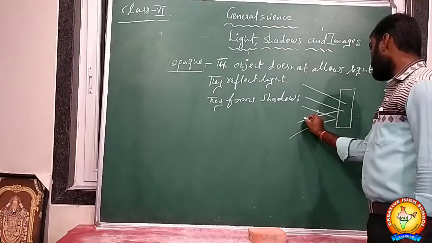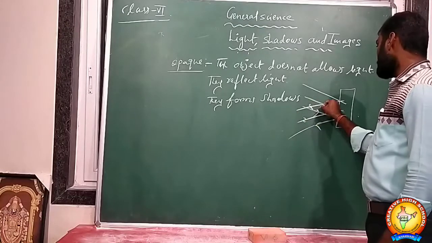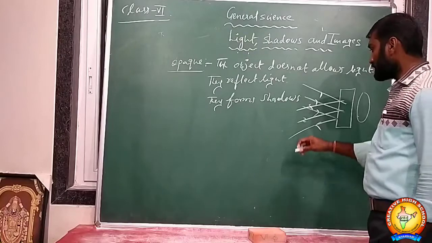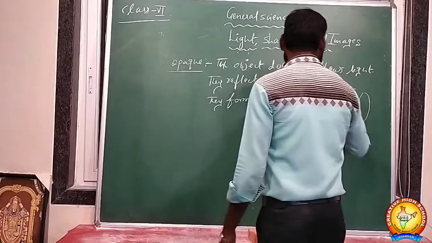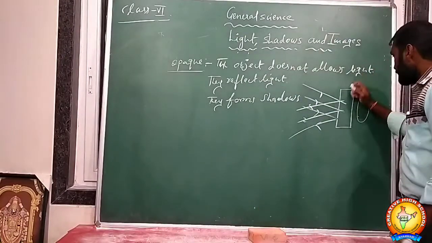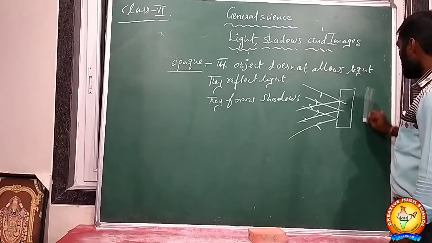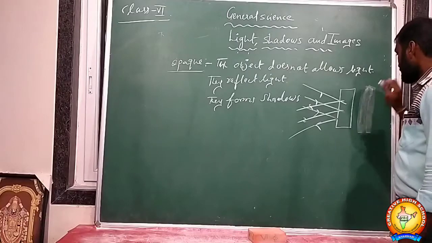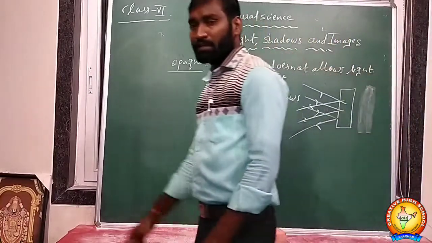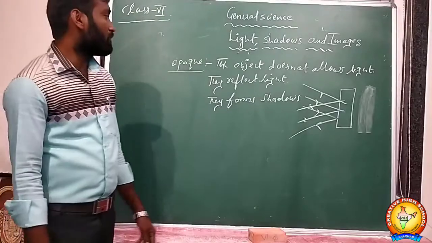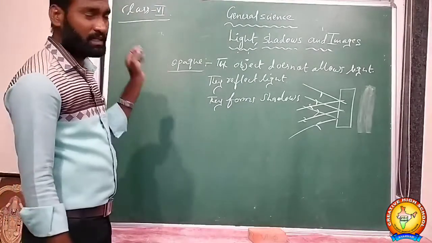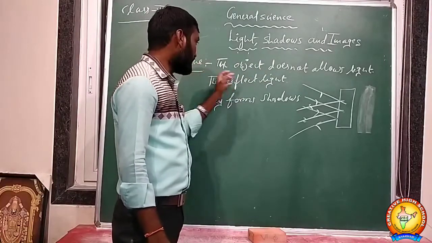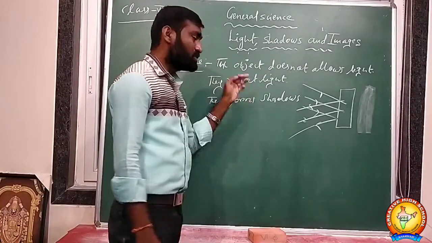So they can't allow the light. That's why a shadow will be formed. For example, this is the object, and the shadow of the object will be formed here. Because of the reflection of light, they form the shadow. Only opaque objects form the shadow. The objects which do not allow light are called opaque objects. They reflect light, and due to the reflection, they form shadows.